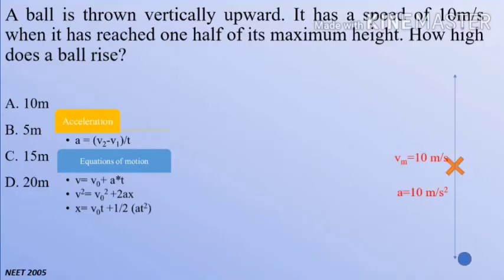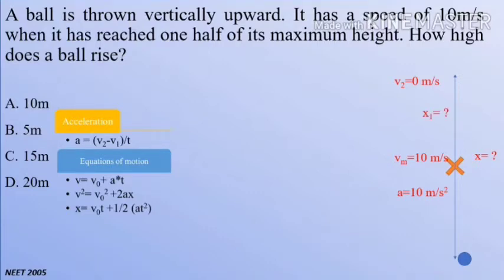So in this case, the speed when it reaches the half is given. That means at this particular position, the velocity of the ball is given and acceleration is also given. From the statement we can understand that we need to find out the total height which the ball will reach, and also final velocity for the ball will be 0 because at the topmost position the ball will become steady for a fraction.